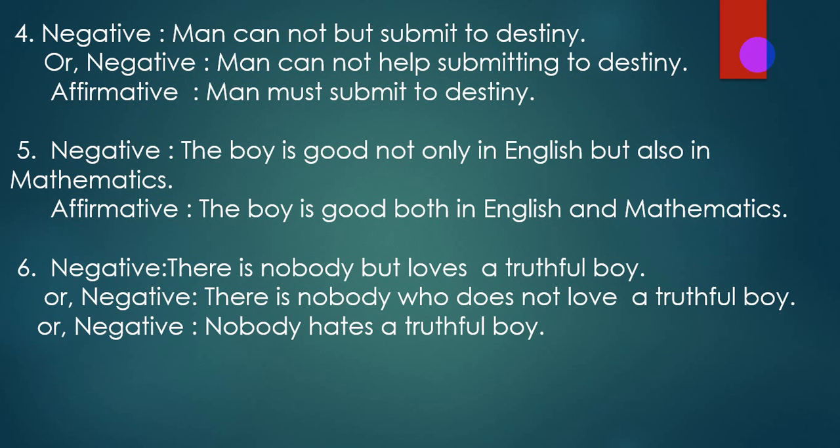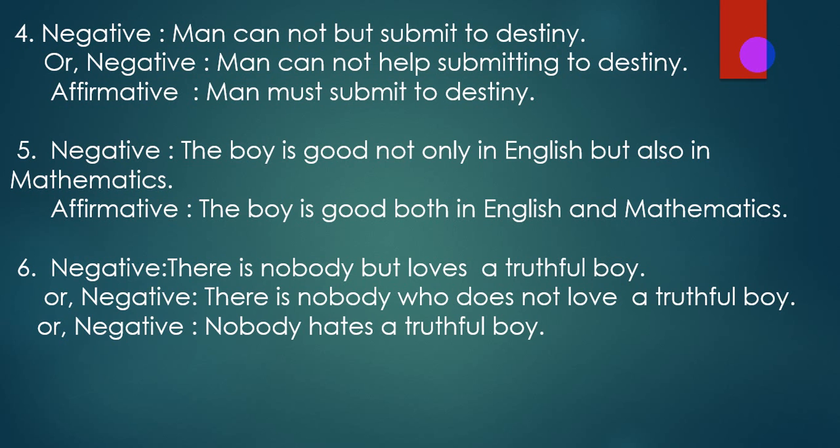Note: if the negative sentence is done using the structure "there is no" plus given noun plus "but" plus rest part of the sentence, or "there is no" plus given noun plus "who" plus negative form of the rest part of the sentence, or "no" plus given noun plus opposite verb plus object, it will be affirmative using the structure "every" plus noun plus verb plus object.